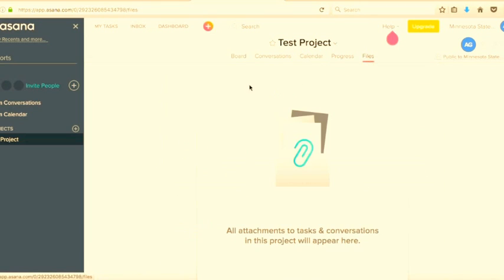If I go via files, this section would contain all the files that you have added to any task, so you don't have to go to a particular task to find a file. This is one place where all the files are there.